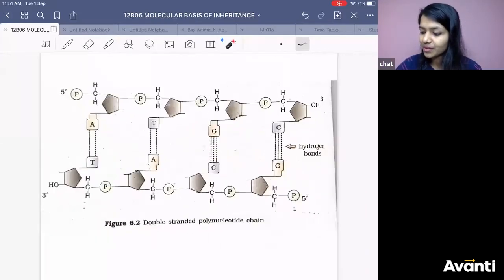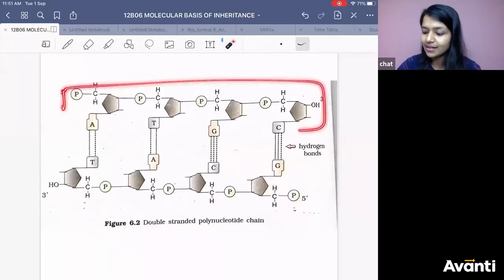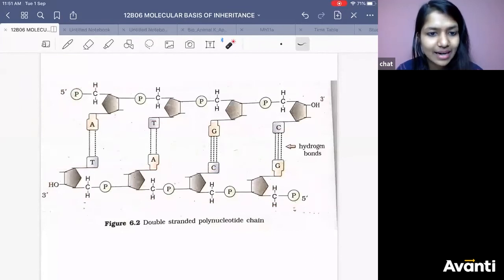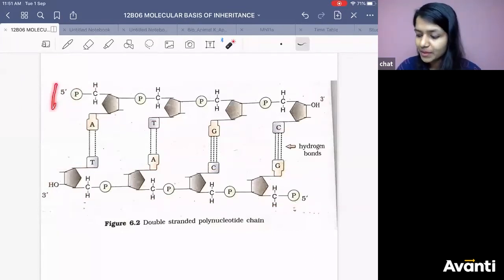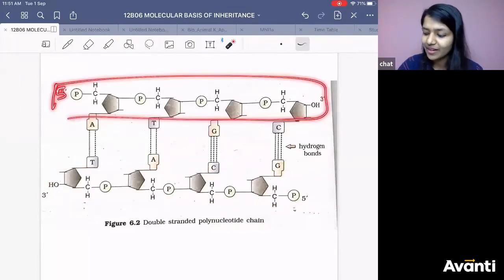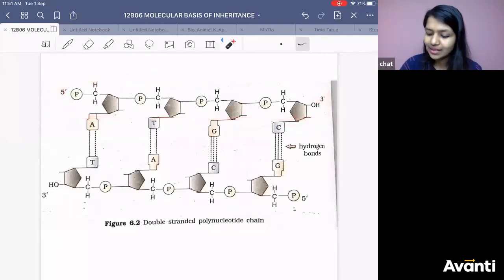It says that you have a double-stranded structure of DNA. One is from 5' to 3'. Another is 3' to 5'. You know it. Then what does it say? They are anti-parallel. Why? Because 5' to 3' and 3' to 5'. Anti-parallel.